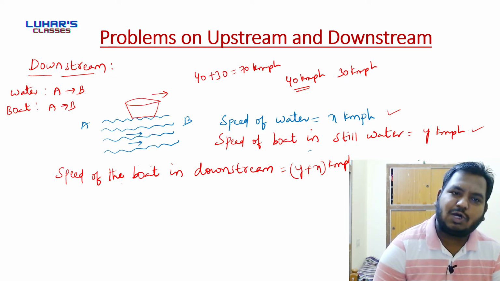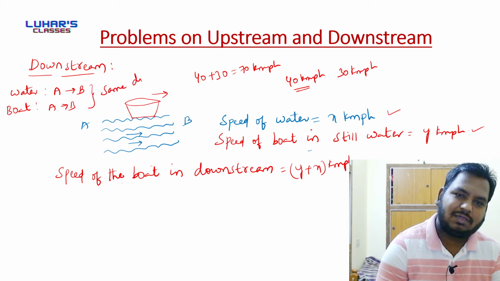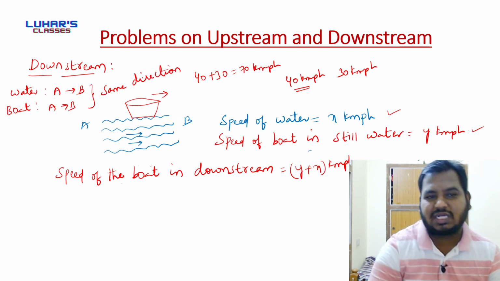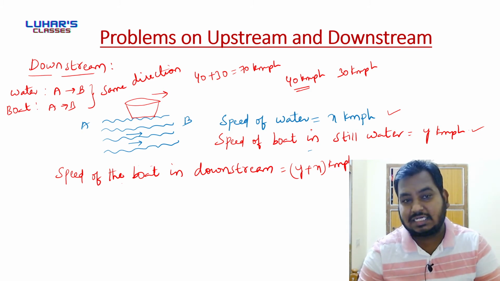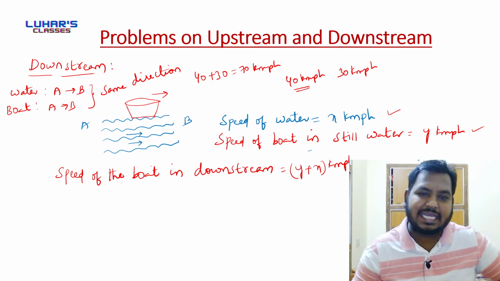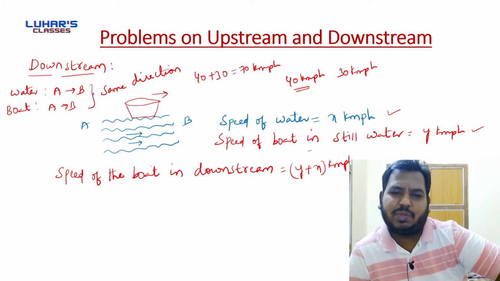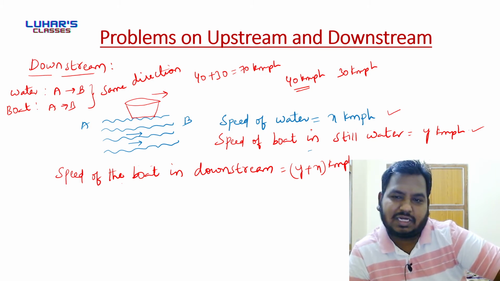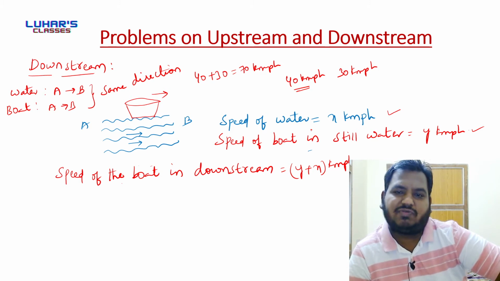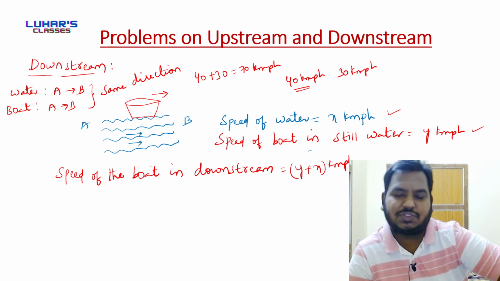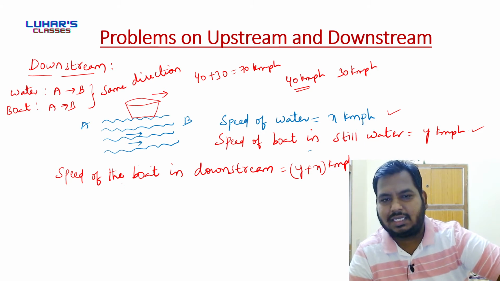So here downstream is the case in which the water and boat, both of them are moving in the same direction. If boat and water are moving in the same direction, then you can say that it is a downstream case. And in case of downstream, the speed of the boat will increase. In case of downstream, the speed of the boat will be y plus x kmph. What is y? Speed of the boat in still water. What is x? Speed of the water, speed of the current, speed of the stream. Is it clear?